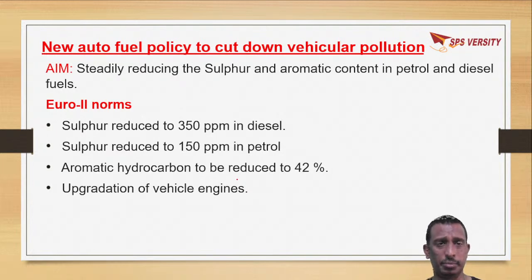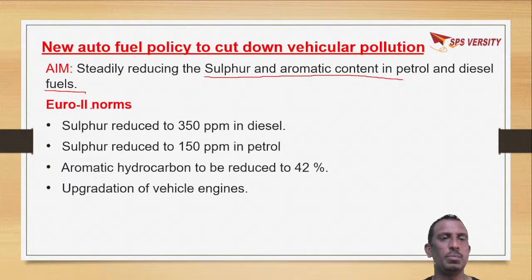Simultaneously after this, the government has taken up a fuel policy to cut down vehicular pollution, that is, gradually reducing the sulfur and aromatic content in petrol and diesel fuels.